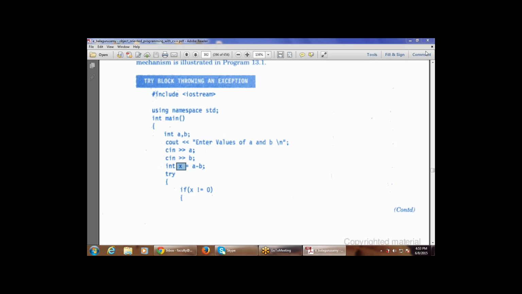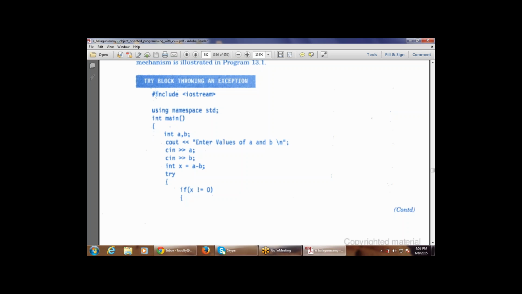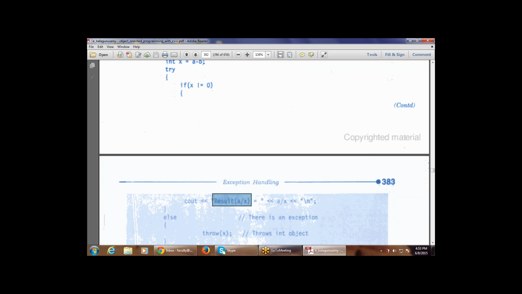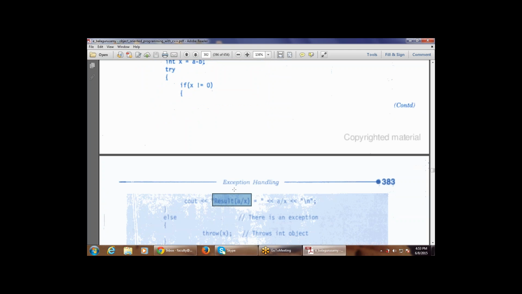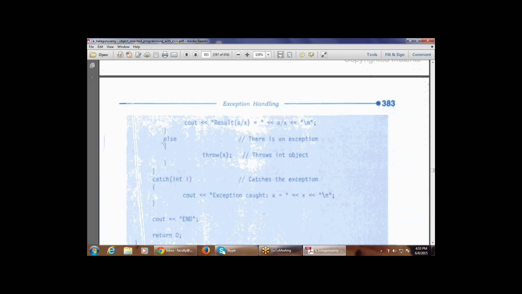Now for finding the problem, inside the try, if x is not equal to 0, then cout result A divided by x, because if it is 0, there is no way to divide by 0, since that gives an exception, right? Then if it is not equal to 0, the result is A divided by x, that is, the first variable's value will be divided by x, which is A minus B, right?